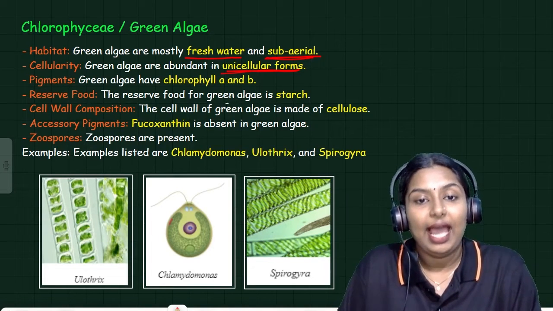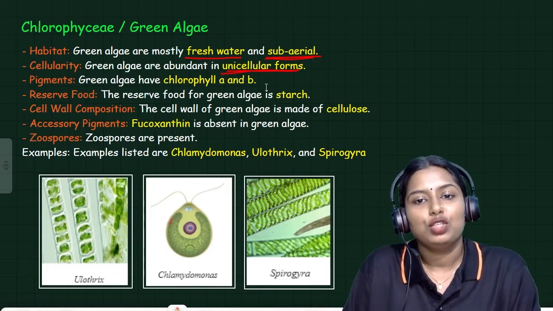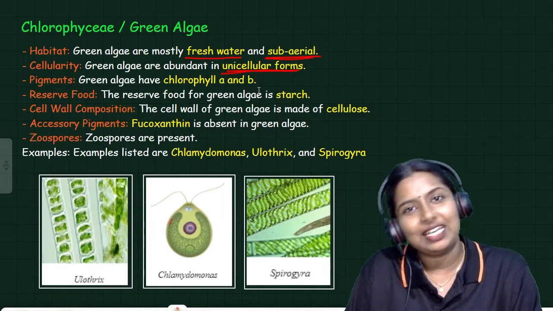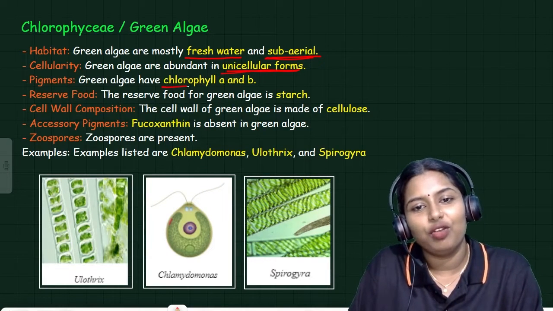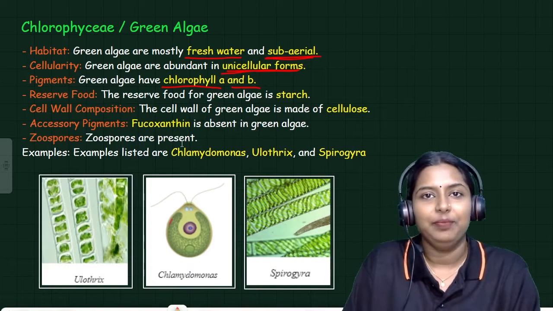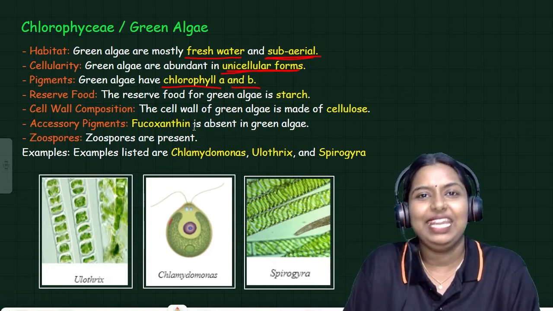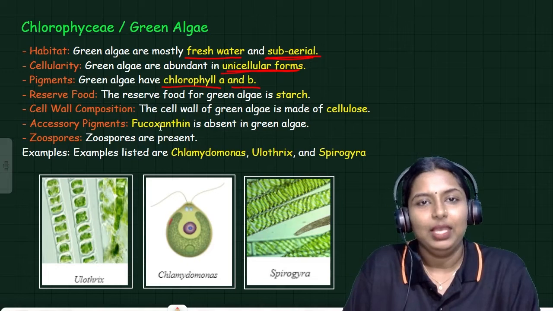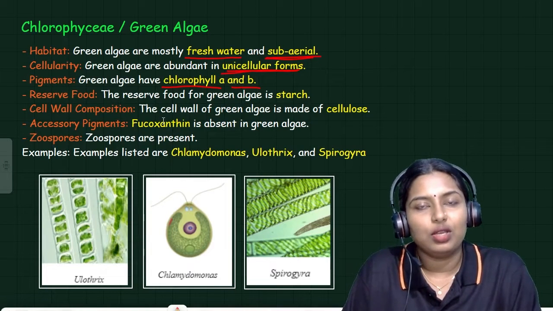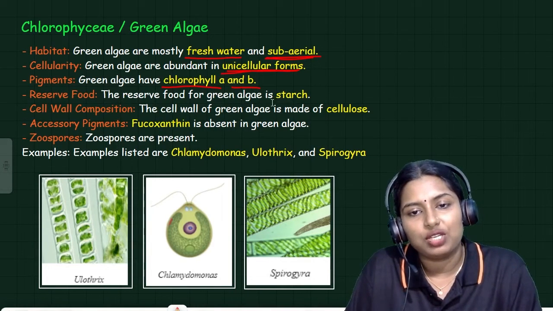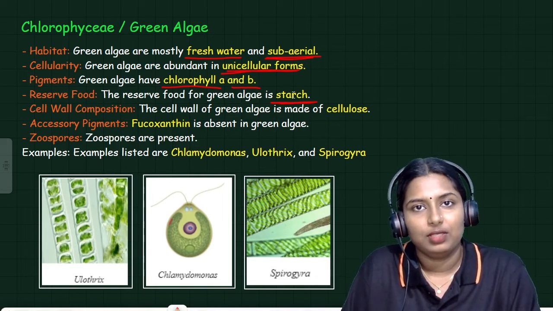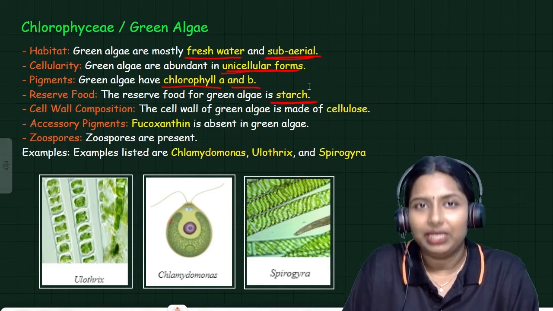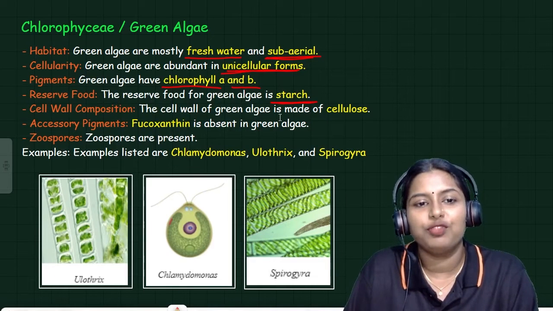Green algae have chlorophyll A and B. So, what are the pigments present in green algae? That is chlorophyll A and chlorophyll B. These are the pigments present in green algae. And the food material is stored in the form of starch. The reserve food material is starch in green algae.